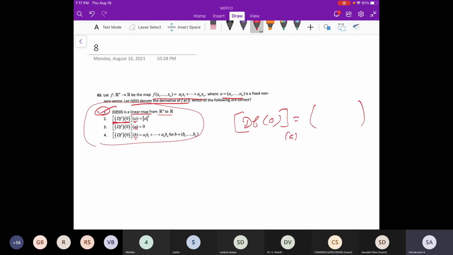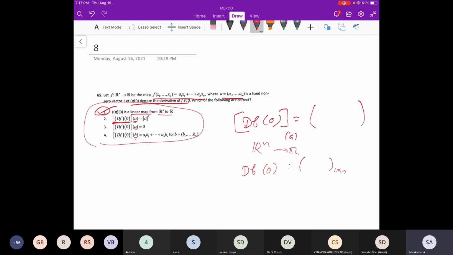You have to find the derivative matrix df here, and you have to find the diagonal matrix. No, why? That's what I'm saying. See, it's not a diagonal matrix. From Rn to R, what will the matrix be there? A 1 by n matrix you will get. So then you have to calculate other things.